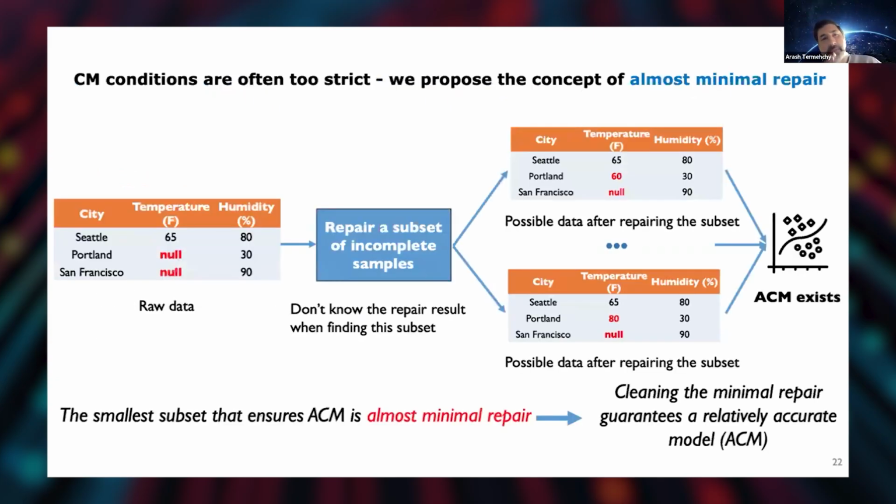Similar to the previous case, when we said we have certain models and then defined approximately certain models because certain models were just too strict, we do the same thing with repair. Instead of repairing a subset of data to get a certain model, we can do the same thing with the approximately certain model. After repairing that subset, I'm going to have an approximately certain model, right? And that might be more flexible because an approximate model has a more relaxed condition. So probably then I'll be able to repair a smaller amount of data compared to the minimal repair. That's what we call almost minimal repair. So even smaller than minimal repair.